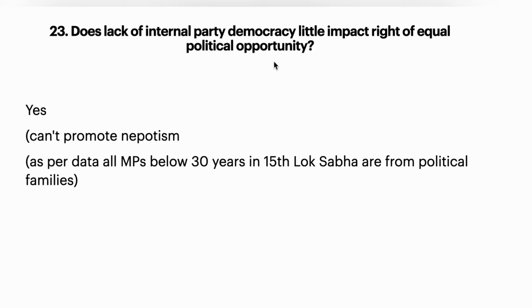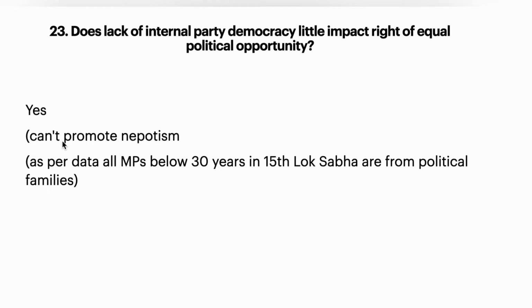So in that scenario, the right of equal political opportunity will be impacted. So the question is, does lack of internal party democracy impact the right of equal political opportunity? Yes, it will impact if there is no internal party democracy.